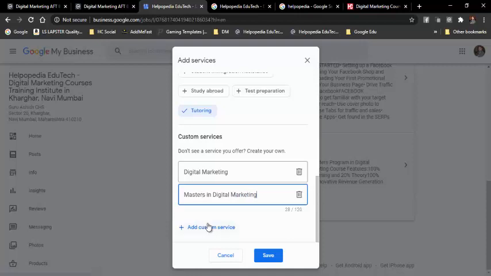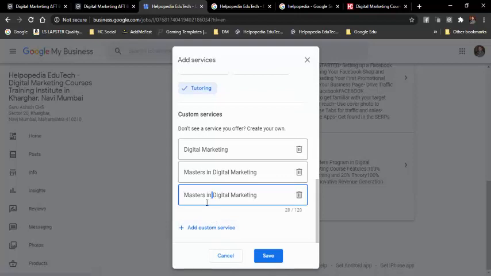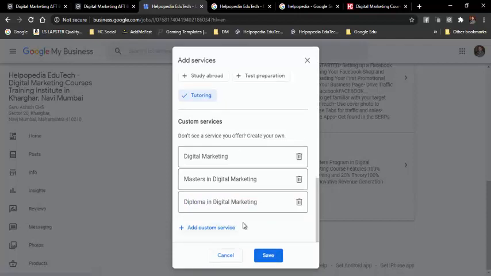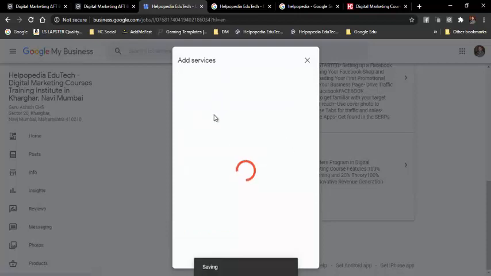So like this I can add various courses. So I'm adding 3 custom services, and then I'll click on save.